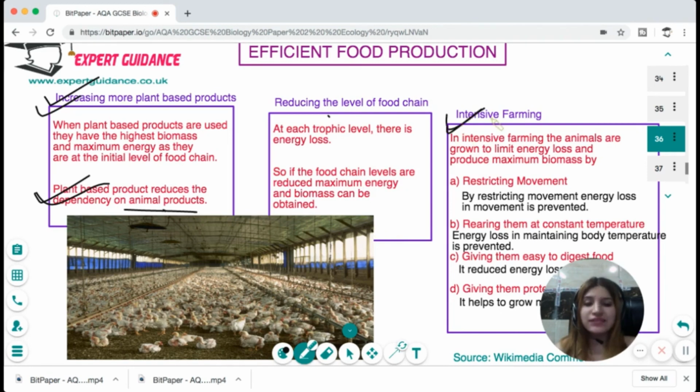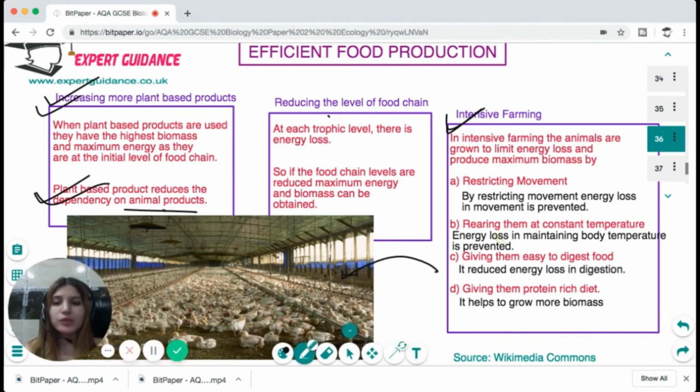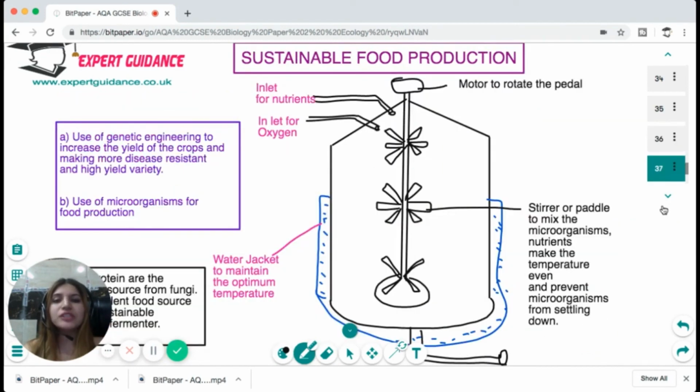Now, in intensive farming, animals and plants are grown in a greenhouse or in properly controlled conditions so that we can limit the energy loss and produce maximum biomass. Now, you can see in this figure, the chickens are grown with restricted movement so that when they move, they do not lose energy. We rear them at a constant temperature so that they do not lose energy in maintaining body temperature. We give them easy to digest food so that they don't waste energy in digesting the food. And we give them a protein-rich diet that helps them to grow more biomass. So these are all the factors that we can use to increase the biomass and increase food production.